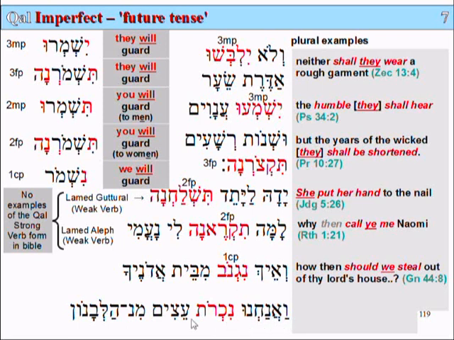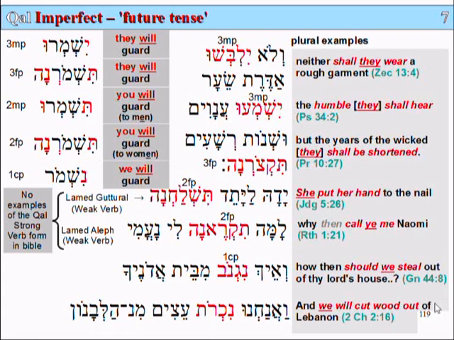Va'anachnu nikrot, we will cut. Etzim, wood. Min, from. Ha-Lebanon, the Lebanon.